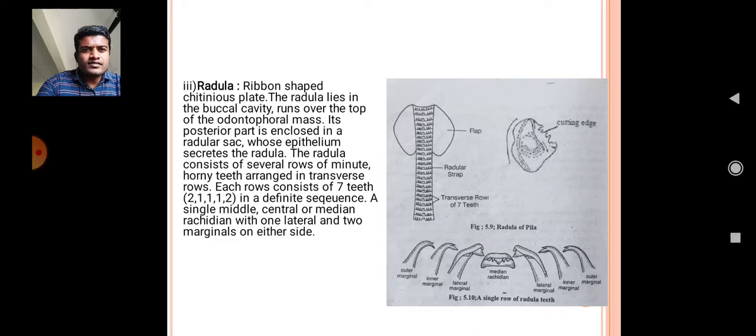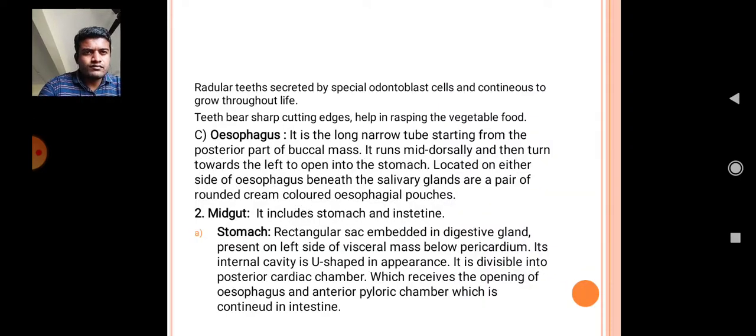The radula consists of several rows of minute horny teeth arranged in transverse rows. This row consists of 7 teeth, that is 2, 1, 1, 1 and 2 in sequence. Radular teeth are secreted by special odontoblast cells and continue to grow throughout life. Teeth bear sharp cutting edges and help in rasping the vegetable food. Next organ